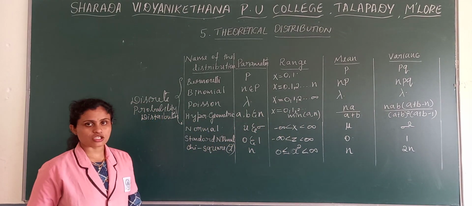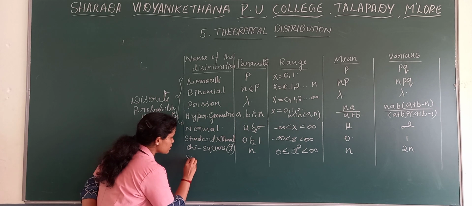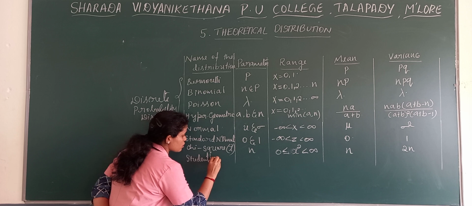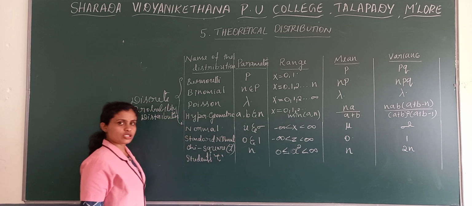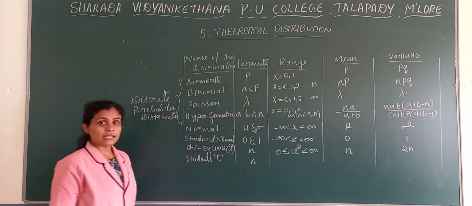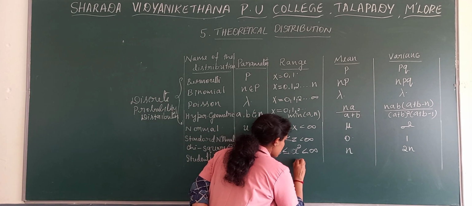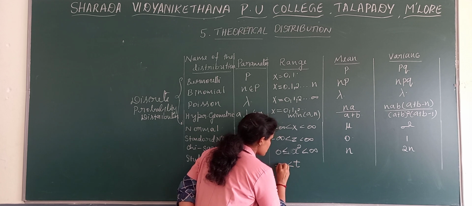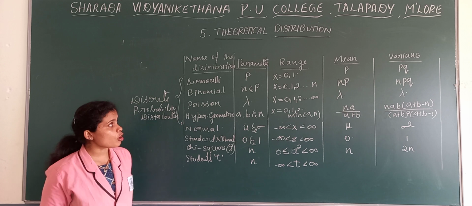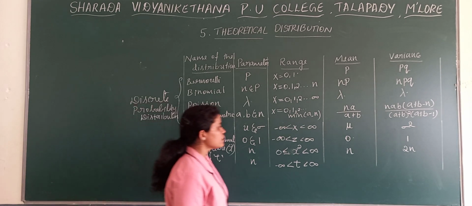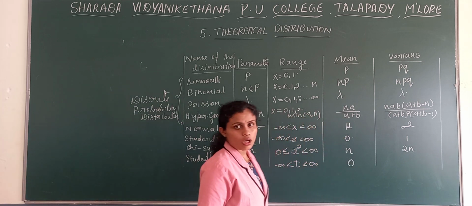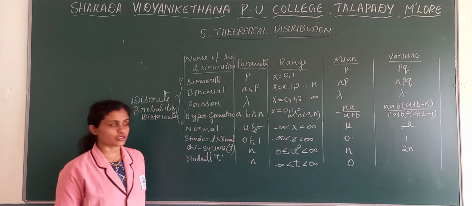Next one, the last distribution, that is student T distribution. Here also the parameter is n and the range is greater than minus infinity but lesser than positive infinity. That is the range of student T distribution. And here mean, median, mode are equal to 0. So mean is 0 in the case of student T distribution.